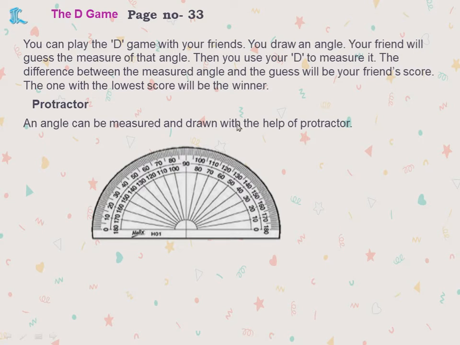Yes, very good. And what happens? First you have to draw the angle. After drawing the angle, you keep this protractor on that and you measure the angle. Let's see how to measure the angle. Now this is the angle drawn.